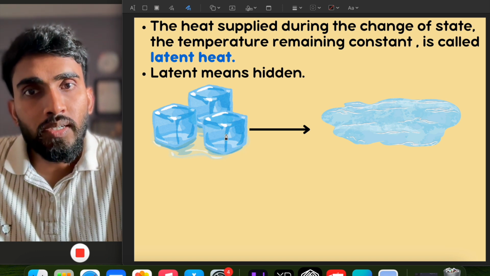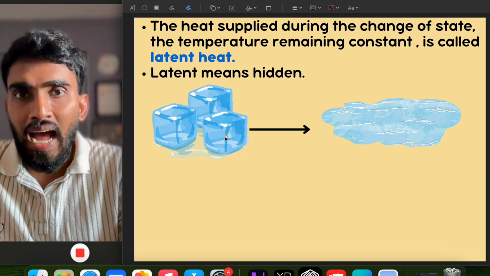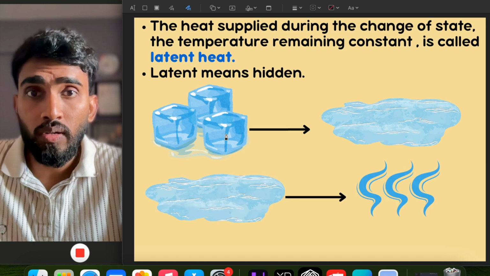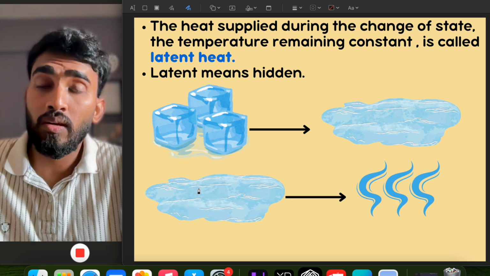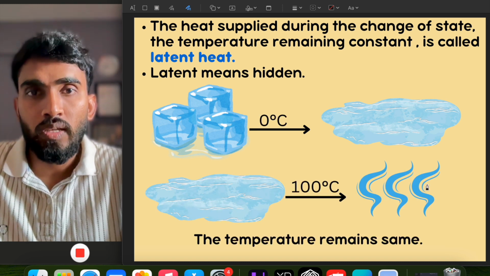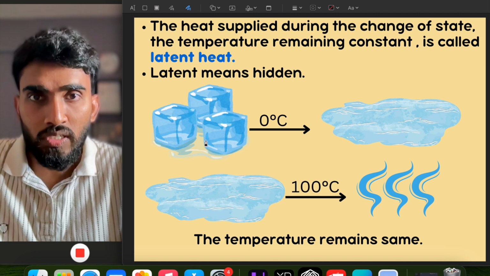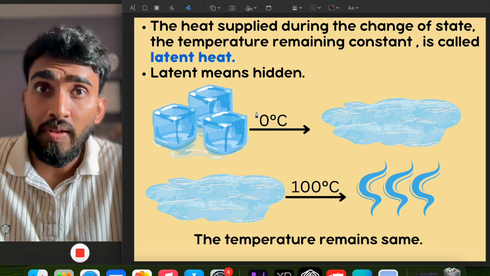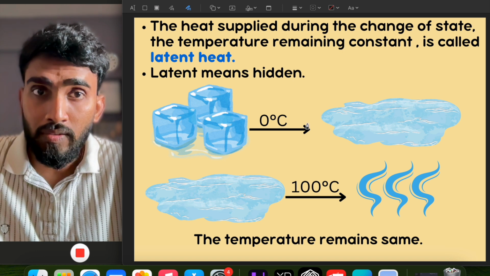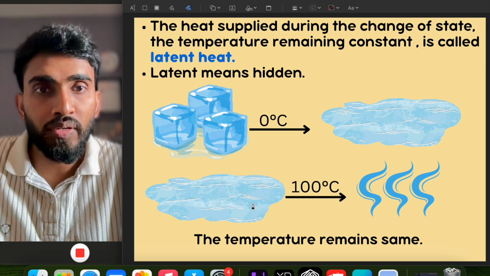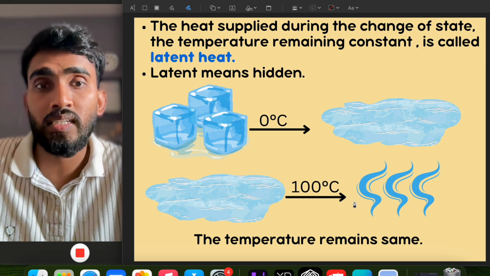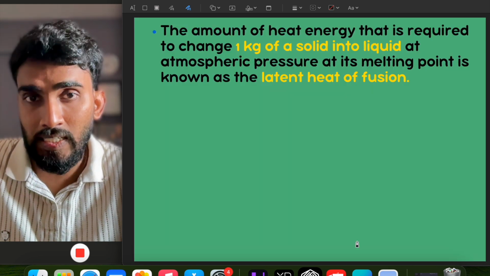So as a result, when ice converts into water, and when water converts into steam, in both these separate processes, the temperature will remain the same. Here it will remain 0 degrees Celsius, and here it will remain 100 degrees Celsius. The temperature will remain the same.